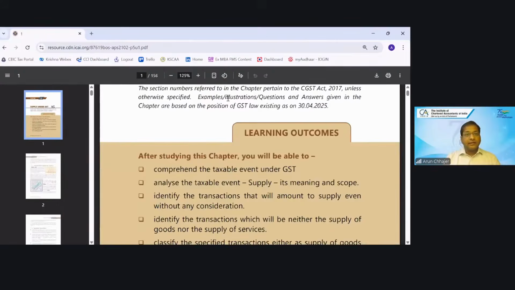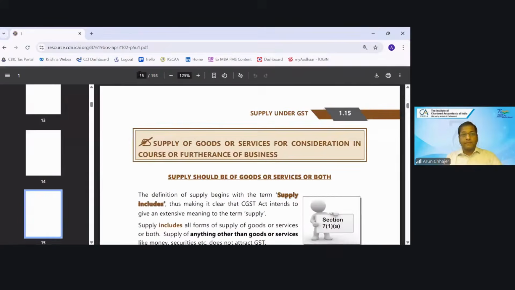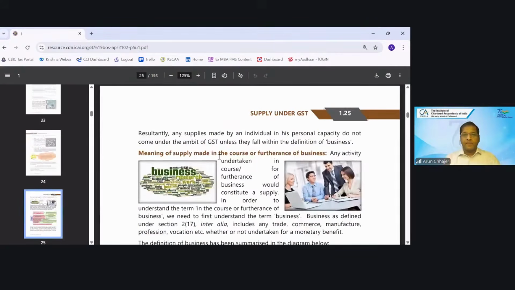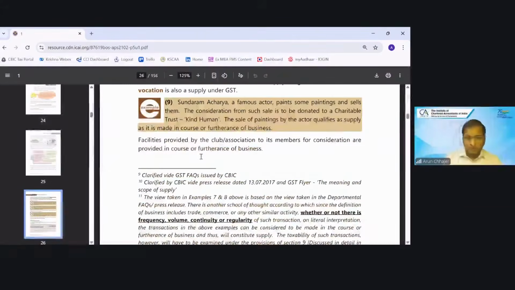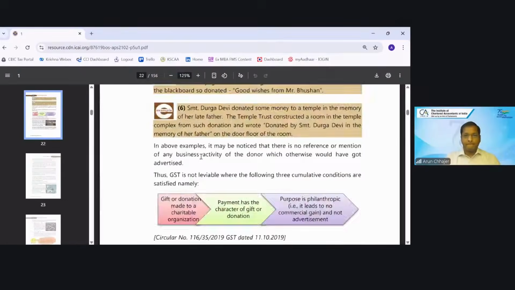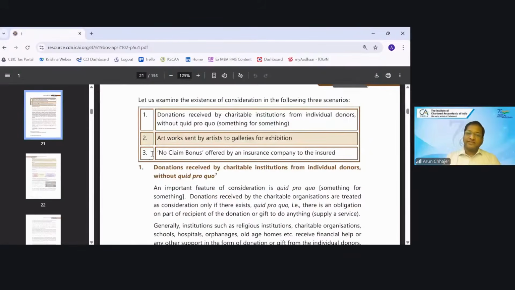ठीक है? This part is clear, right? So just 1 minute. Now, so there are various clarification.